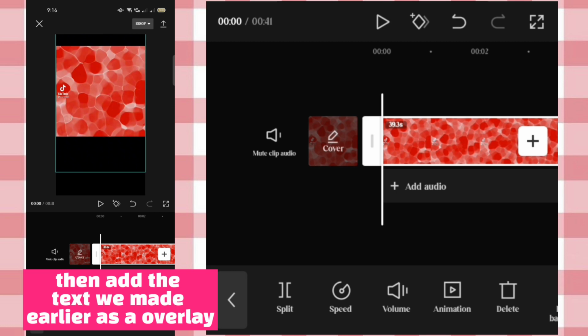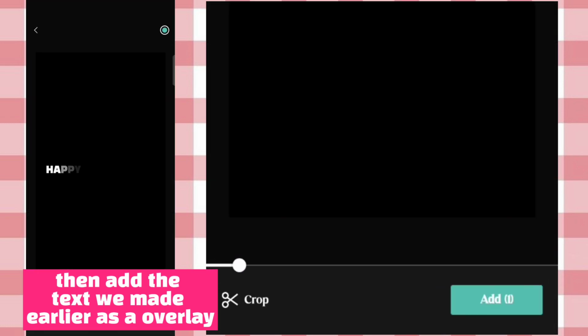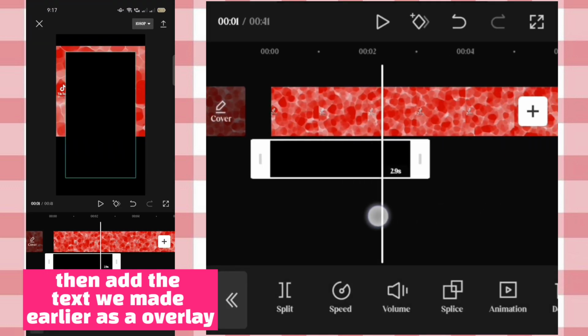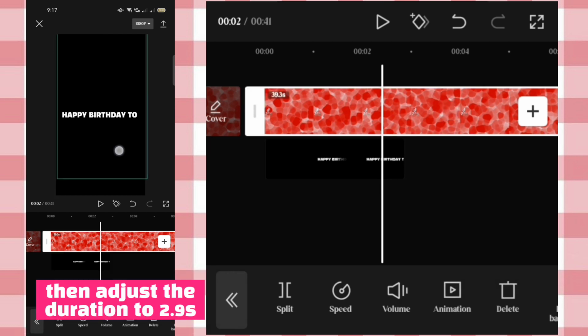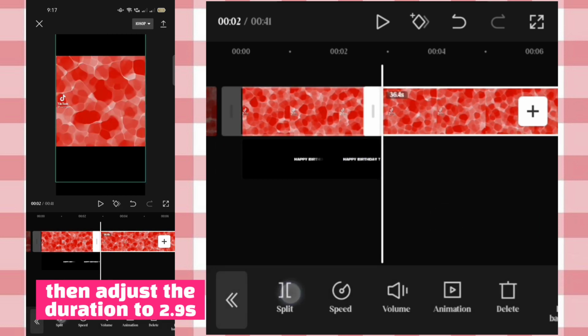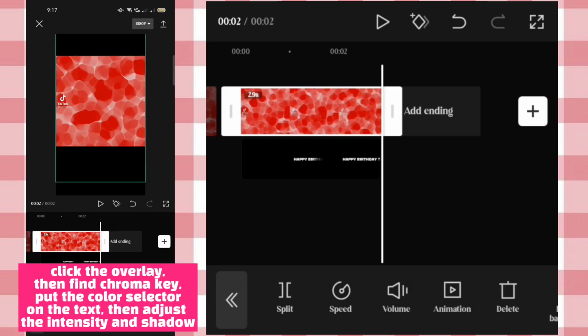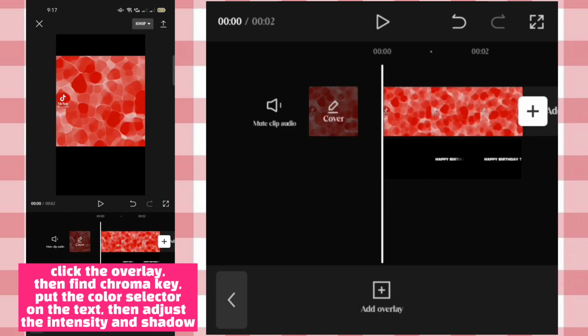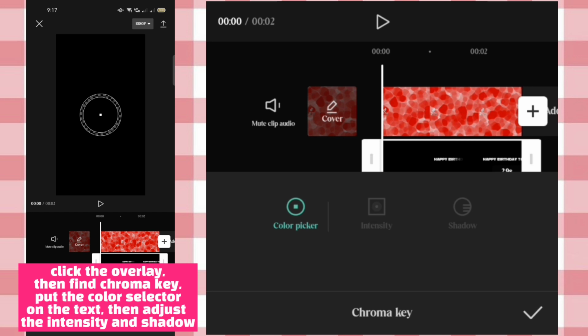then add the text we made earlier as an overlay. Then adjust the duration to 2.9 seconds. Click the overlay, then find Chroma key, put the color selector on the text, then adjust the intensity and shadow.